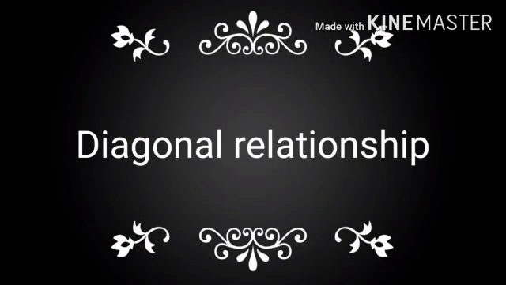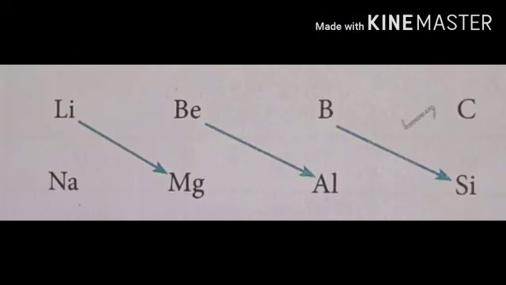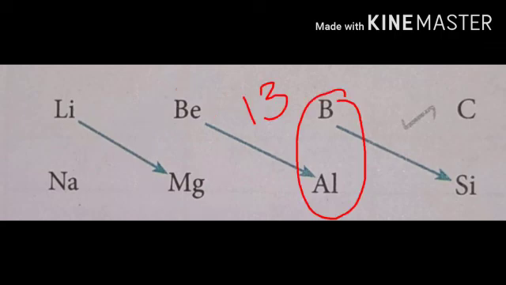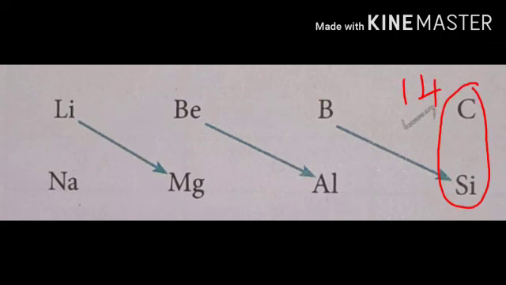Next topic, diagonal relationship. On moving diagonally, that is left to right in a slanting position across the periodic table, second and third period elements show certain similarities, even though the similarity is not the same as we see in a group. The following pairs of elements show diagonal relationship. Lithium and magnesium, beryllium and aluminium, boron and silicon, and carbon and phosphorus.